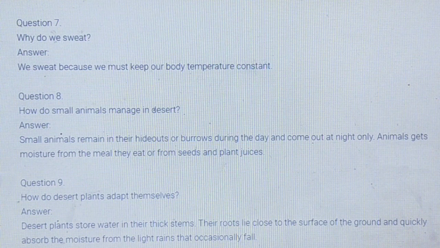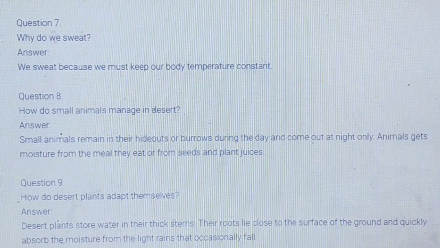We have talked about the animals. Now let's talk about the plants. How do desert plants adapt themselves? Desert plants store water in their thick stems. Their roots lie close to the surface of the ground and quickly absorb the moisture from the light rains that occasionally fall.